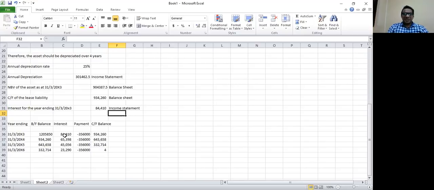Then from the lease schedule, we are calculating the lease liability at the end of year 1, as at 31st of March 20x3, that is 934,260. How do we obtain that? From the opening lease liability, we are deducting the lease payment of 356,000 and adding the first year's interest. So the lease liability remaining at the end of the first year, as at 31st of March 20x3, is 934,260.